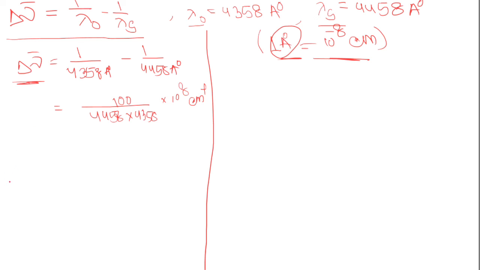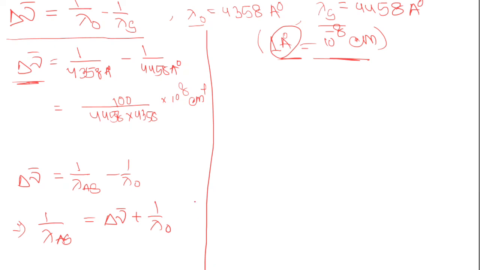Now I will use del nu equals 1 by lambda as minus 1 by lambda naught. So 1 by lambda as equals the shift plus 1 by lambda naught.